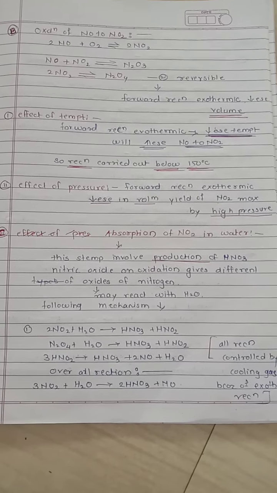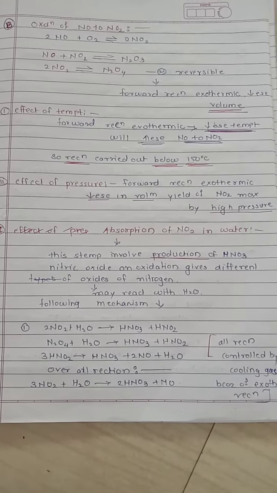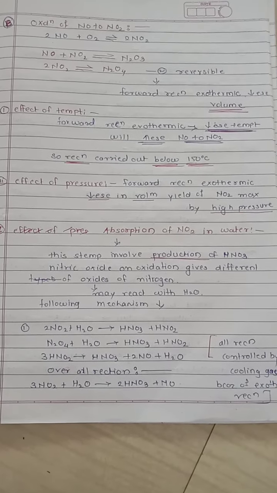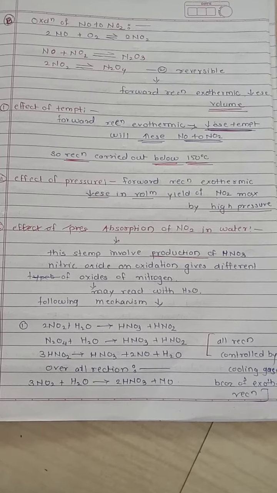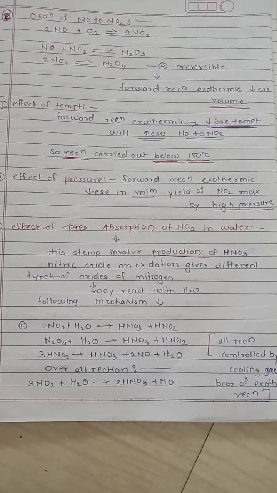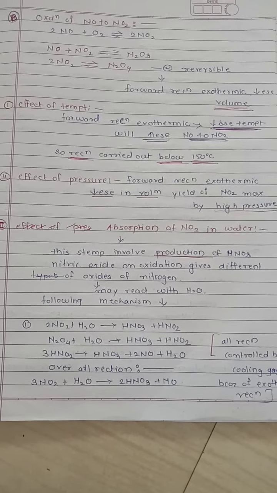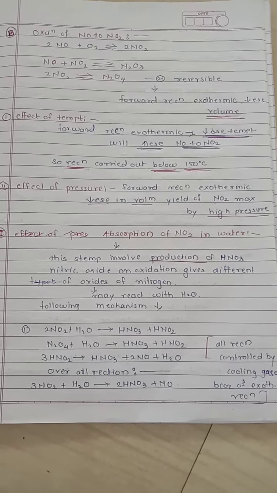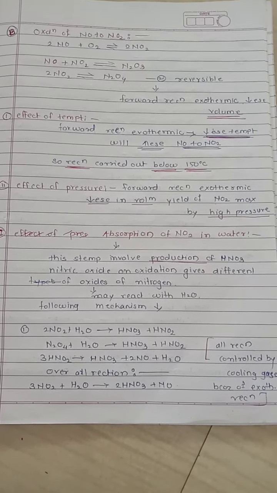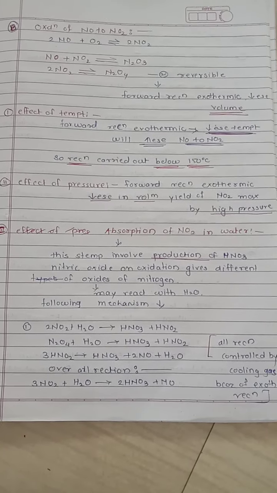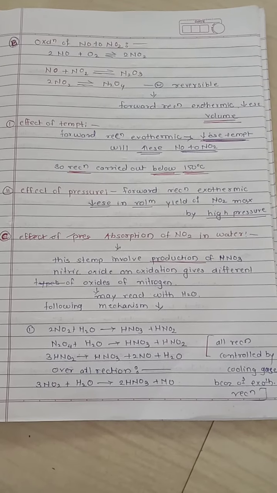Second one is the effect of pressure. As the forward reaction is exothermic, with a decrease in volume, the yield of NO2 increases. Remember, as the reaction involves a decrease in volume, the yield of NO2 is maximum, but the pressure has to be high, at high pressure.